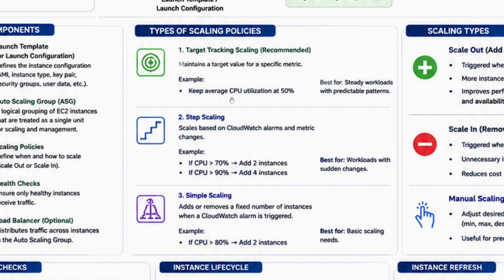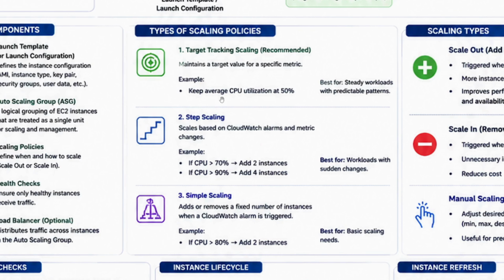One is target scaling. Say I say that when the average CPU utilization is 50%, till it is 50%, I am fine with that. It is in the manageable loads. But as soon as it goes above 50%, I'll say add two instances. You trigger the scale out process. So that's what the target scaling will do.